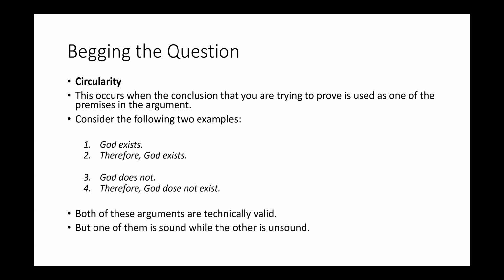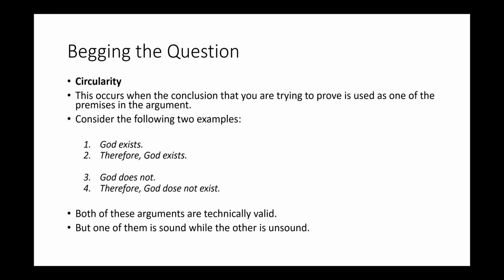But notice also that one of the arguments must be sound. And of course, we don't know which of the arguments are sound, but that doesn't matter. We know one of them has to be sound because of our definition of what soundness is. Again, we'll say much more about this in the following modules, but for now, soundness just means that the argument is valid and everything stated in the argument is in fact true. All of the statements are true, right? So that does apply for at least one of these two arguments. We don't know which one it is. And so it's hard for us to figure that out because we don't know whether God exists or not. But technically speaking, both arguments are valid and at least one of them is sound.